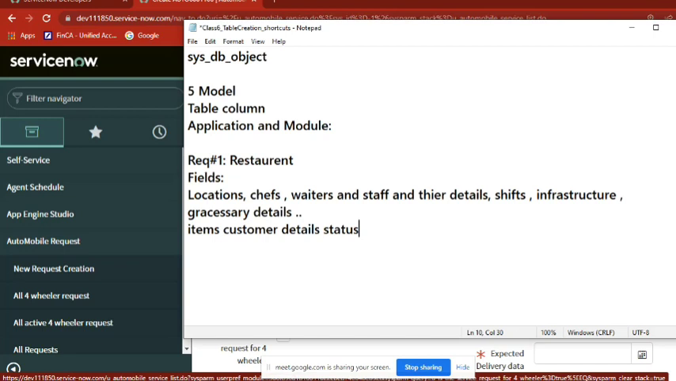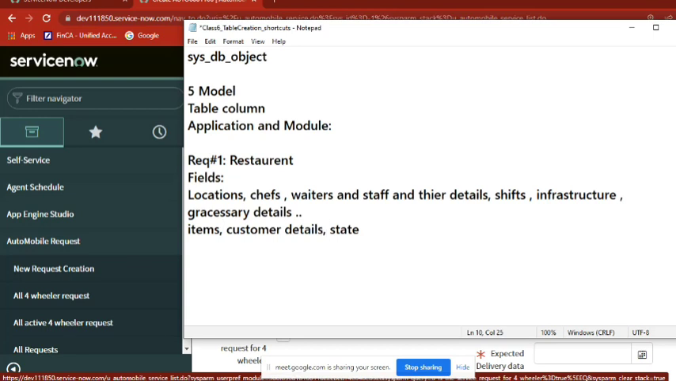You agree? Yes, this is relevant, no? Yes, sir. I decreased the scope because of ServiceNow limitations. As you said, we can't capture external users' data, so I am limiting it. Right?